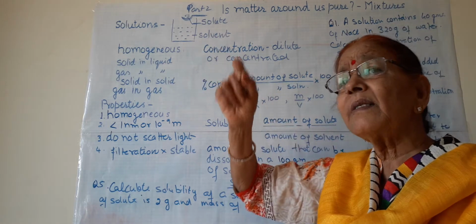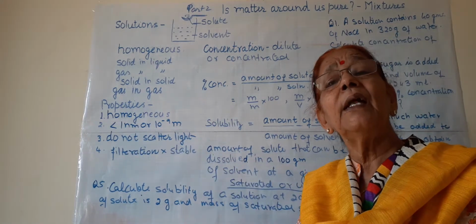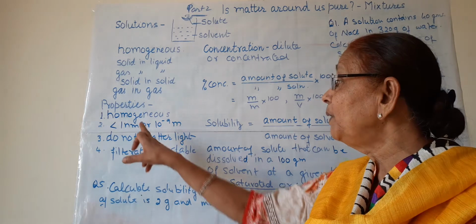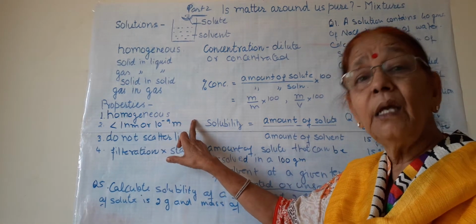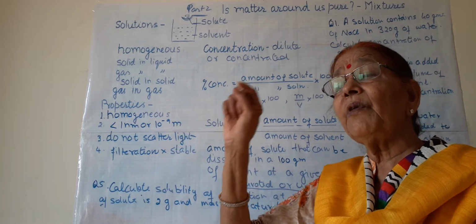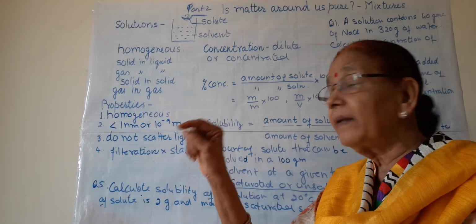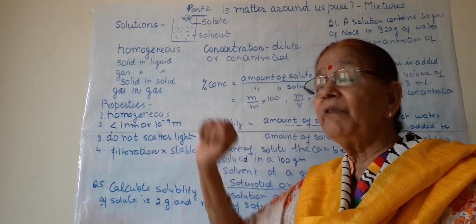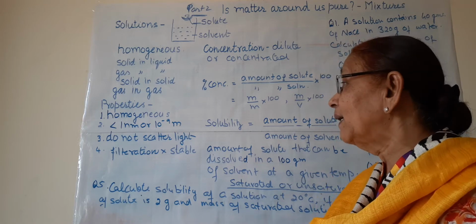So the particle size is less than 1 nanometer. What is a nanometer? A nanometer is 10 to the power minus 9 meters. That is, if after the decimal point 9 zeros are written, then 1, we will have 1 nanometer. So small is the particle size.